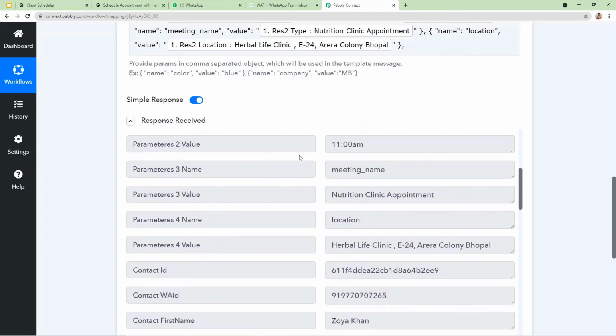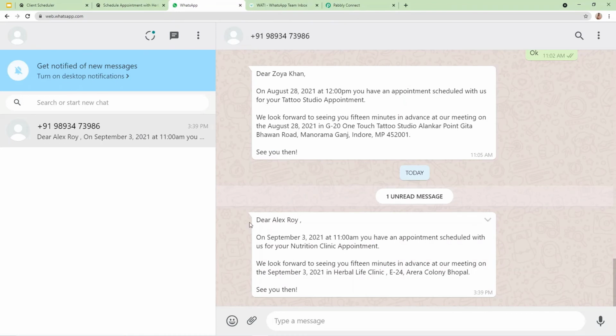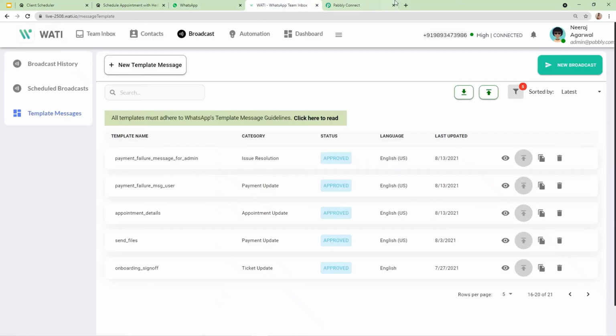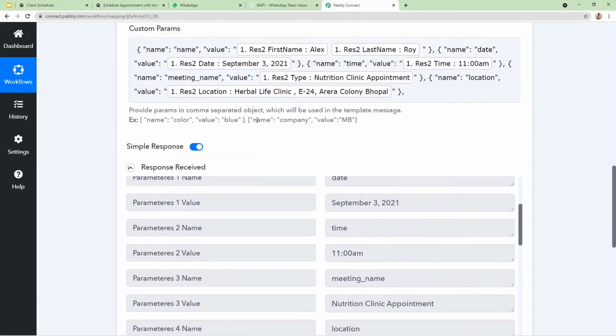So let's check on WhatsApp. So this is my WhatsApp page. Excellent. As you can see, this is the message for Alex Roy. On September 3rd, 2021 at 11 a.m., you have an appointment scheduled with us for your nutrition clinic appointment. So this means our workflow is working fine.